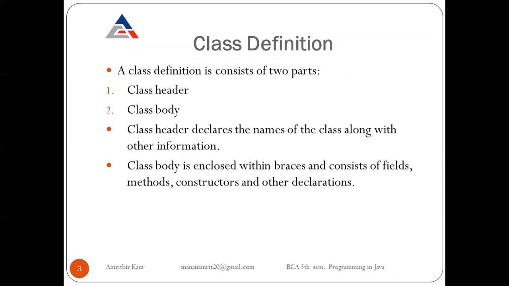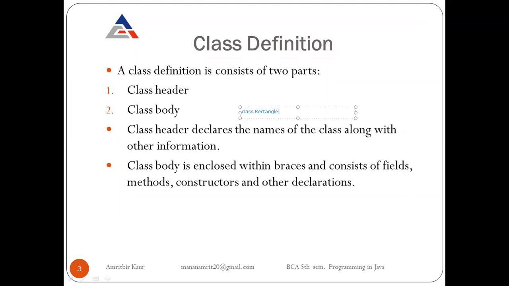Firstly, the class header declares the name of the class along with other information. When we create a class, we write something like public class, then our class name, Rectangle. This is our class header. The class header declares the name of the class along with other information.